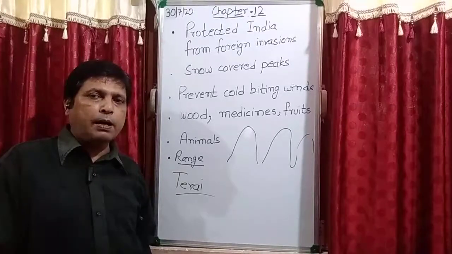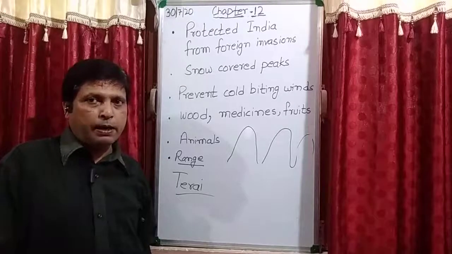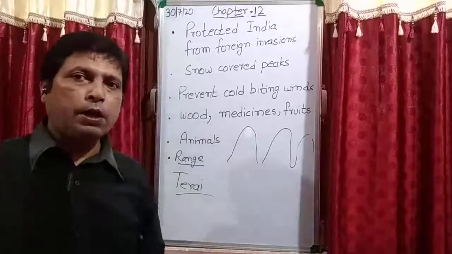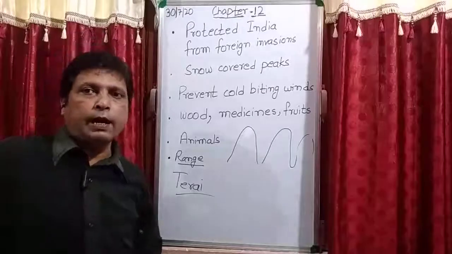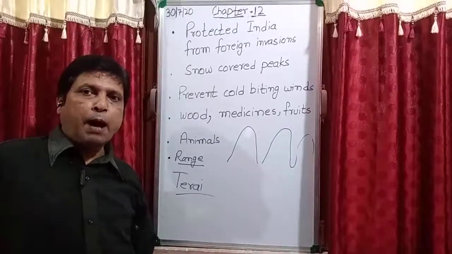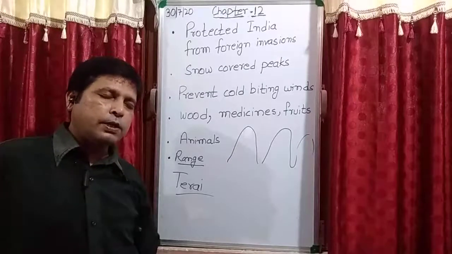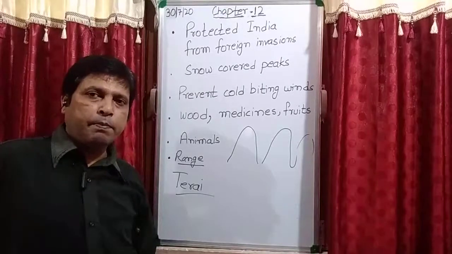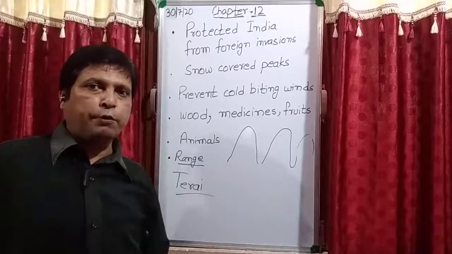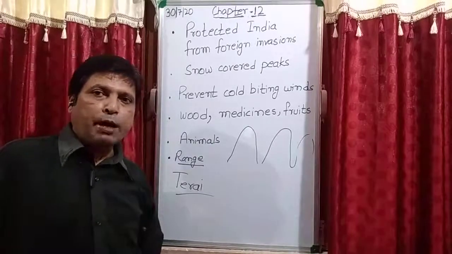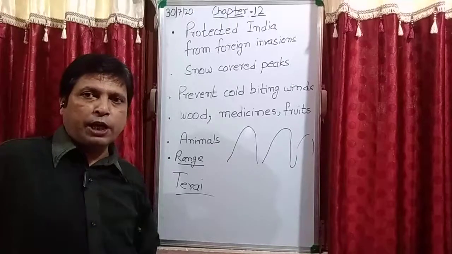And from where do the Himalayas start? The Himalayan range starts from Jammu Kashmir, then Himachal, then Uttarakhand, and after that part of another country, that is Nepal, then again a state of India, that is Sikkim, and Sikkim has a border with another country, Bhutan, and again a part of India, that is Arunachal Pradesh.